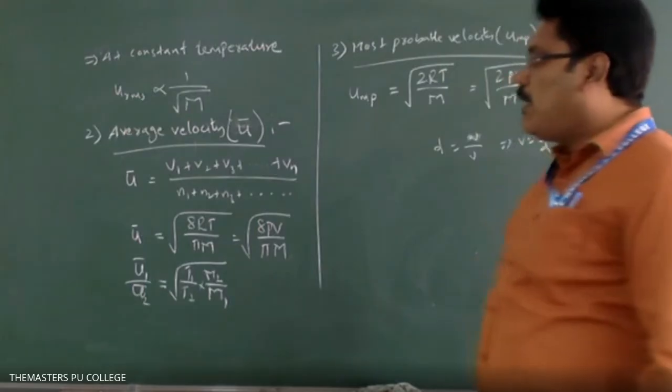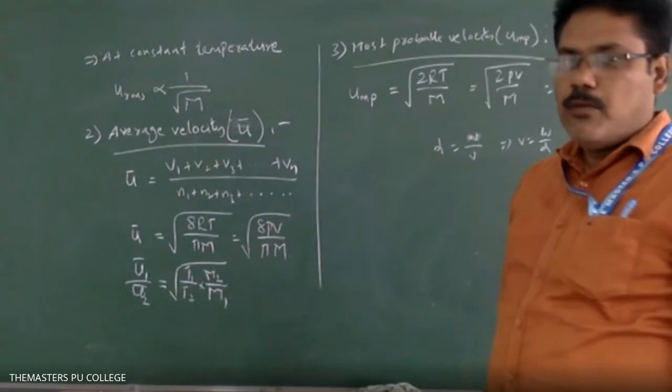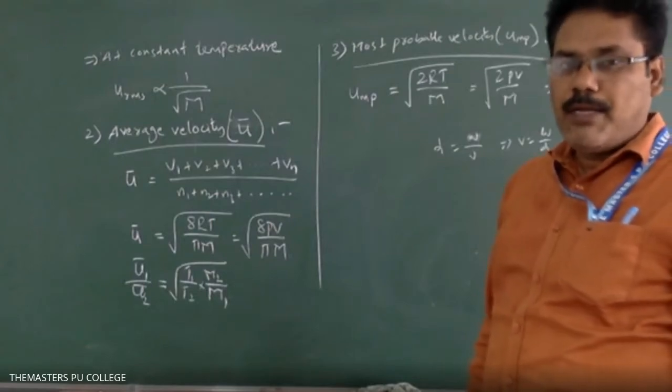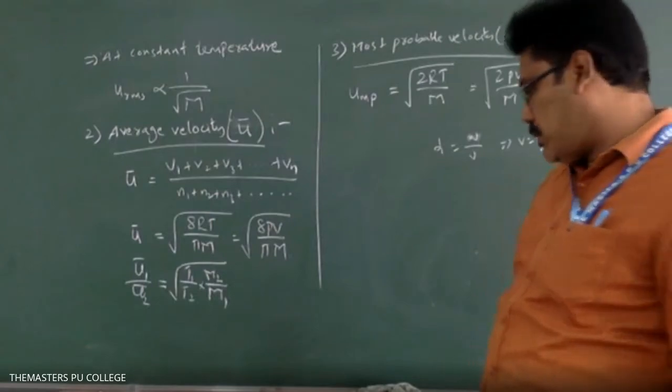So next, relation between most probable velocity, average velocity, and RMS velocity.